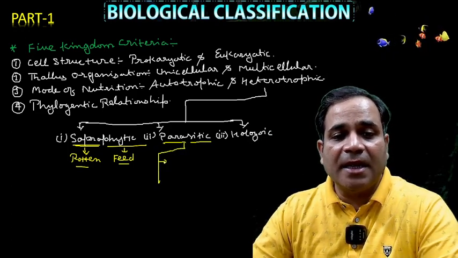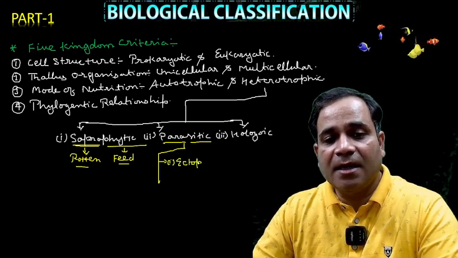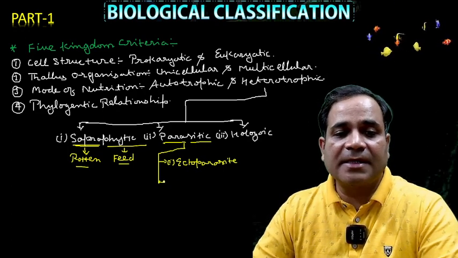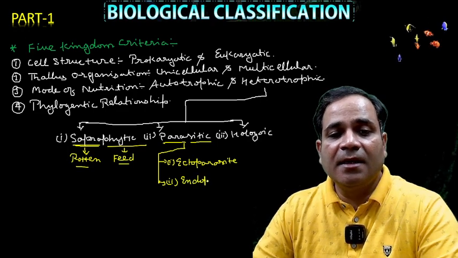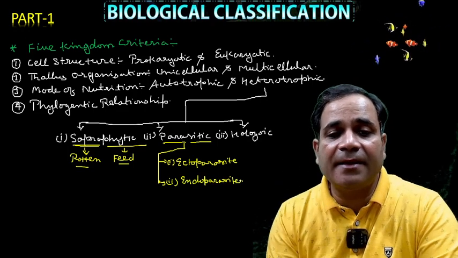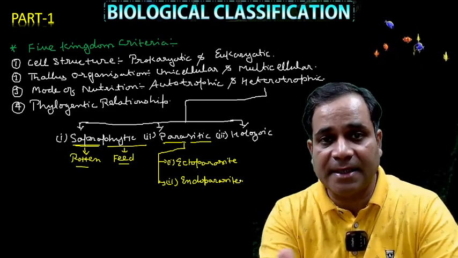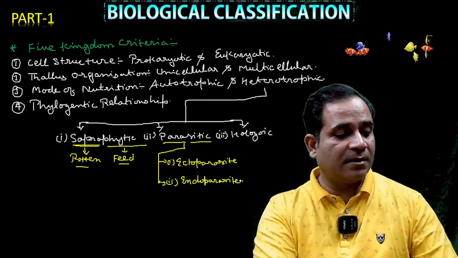One is ectoparasite and the second one is endoparasite. So the terms are clear. If I'm talking about the ectoparasite, it means what?